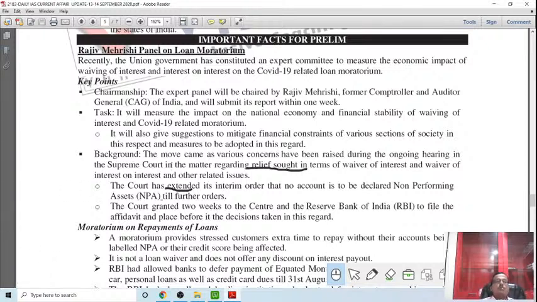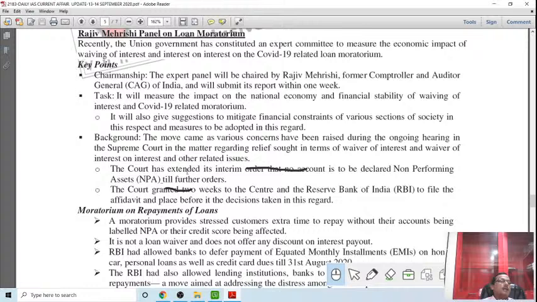So the background: the move came as various concerns have been raised during the ongoing hearing in the Supreme Court in the matter regarding relief sought in terms of waiver of interest and waiver of interest on interest and other related issues. Because when the bank charges interest for this period, and charges interest on interest, compound interest, on the loan due, there are so many cases filed in the court, including the Supreme Court. So that led the government to appoint the committee to assess the impact, and accordingly government can go for some declaration. The court has extended the interim order that no amount is to be declared a non-performing asset till further order.